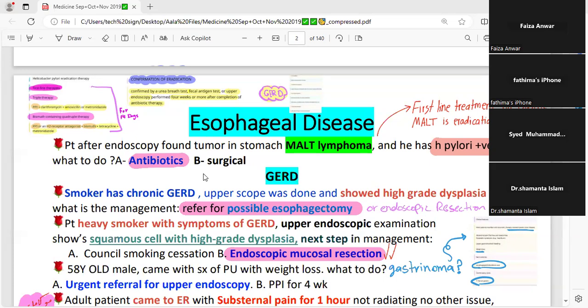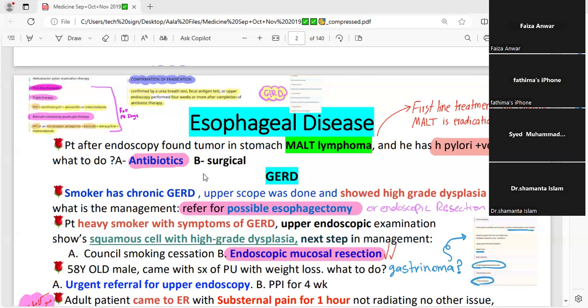Esophageal disease. The first topic from the esophageal disease is GERD, gastroesophageal reflux disease. What is this? The typical presentation: the patient would present with upper GI burning, retrosternal pain, reflux of the acid, and a bad taste or metal-like taste in the mouth.